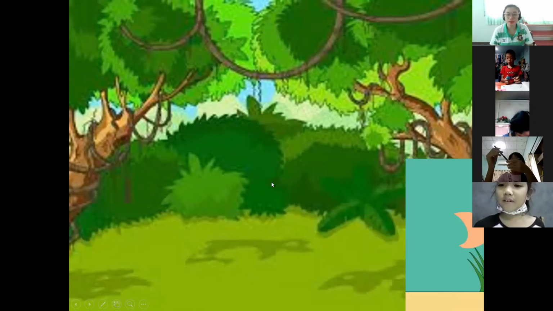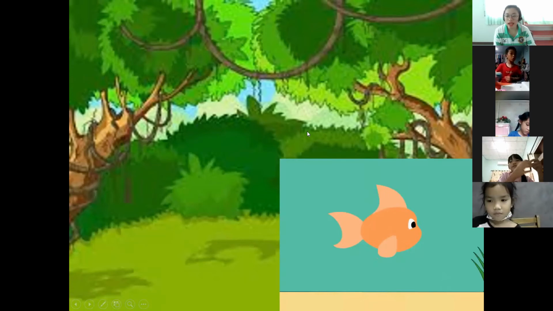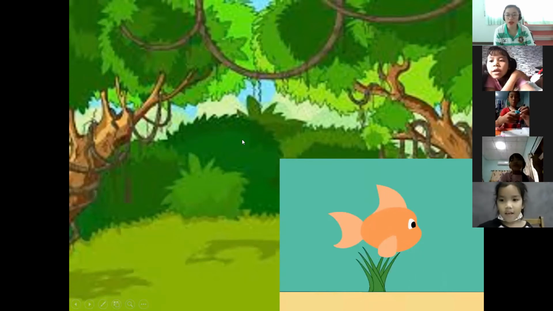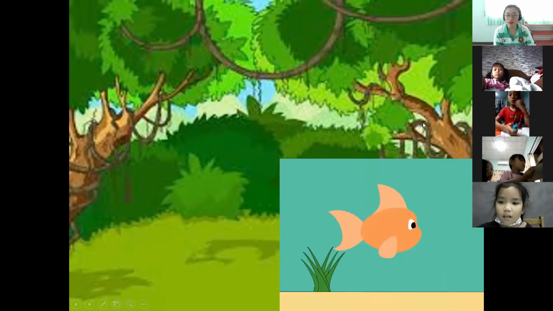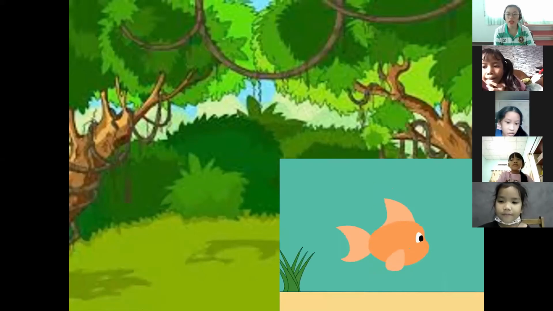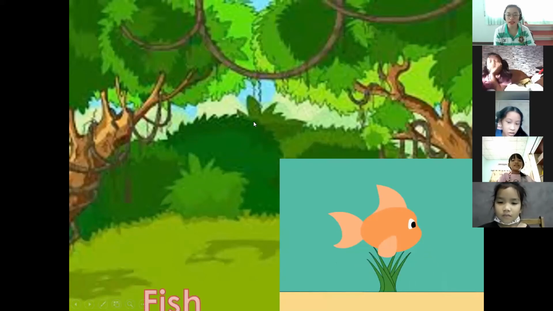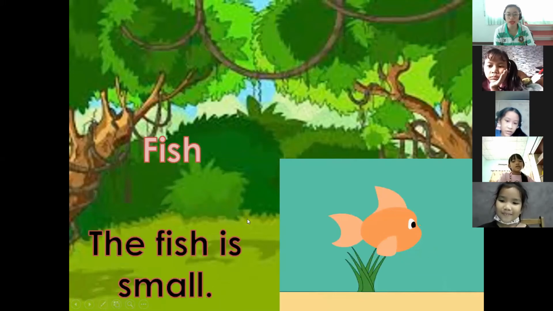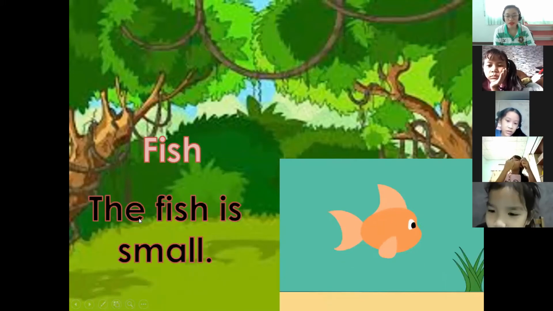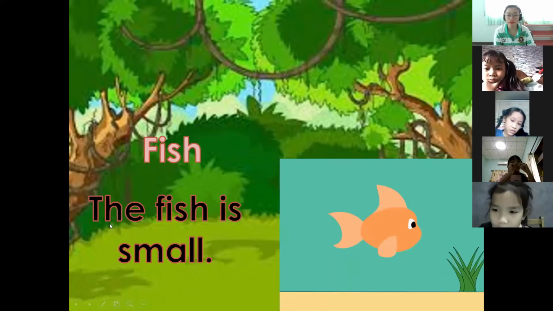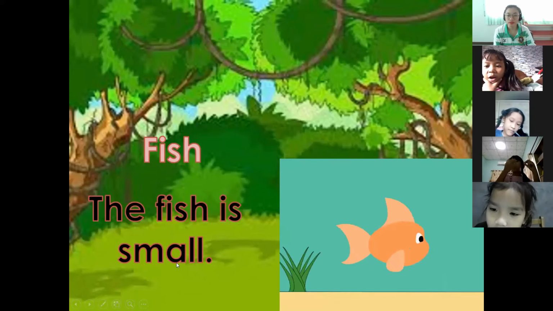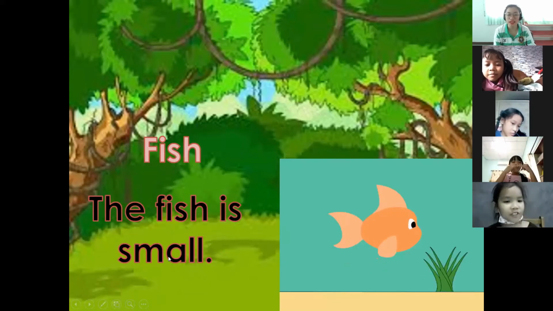We have, what animal is it? It's a fish. Very good. So how do you spell fish? F-I-S-H. Okay, F-I-S-H. Okay, so let's make a sentence using the word fish. We have, the fish is small. Very good. The fish is small.